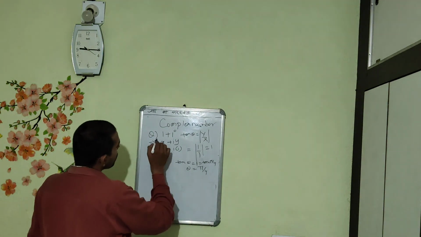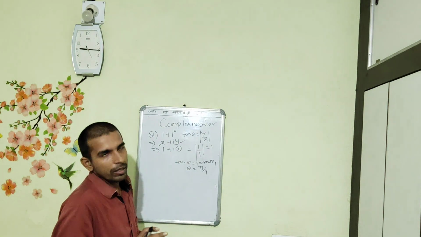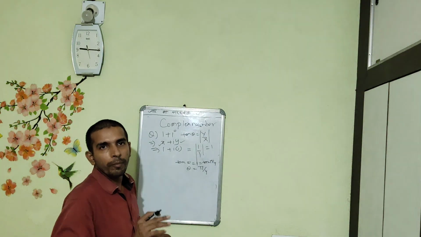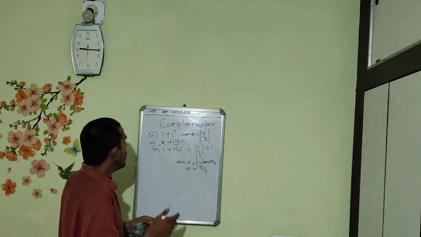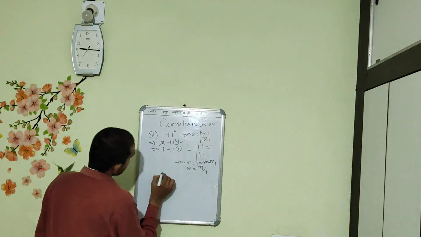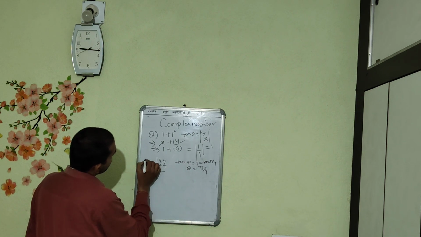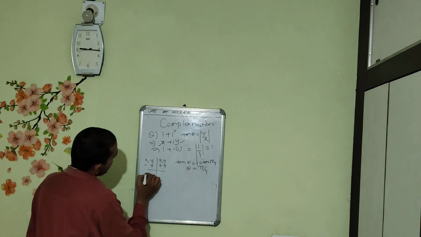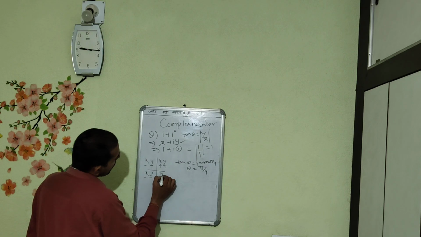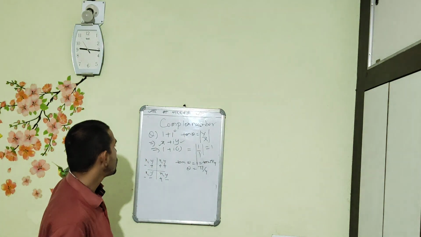Now we are seeing that both x and y are positive here. So we can say that this complex number will be lying in the first quadrant. If we draw a diagram, in the first quadrant x and y are both positive, in the second quadrant x is negative and y is positive, in the third quadrant both will be negative, and in the fourth quadrant y is negative and x is positive. These are the conventional Cartesian signs which we apply here.